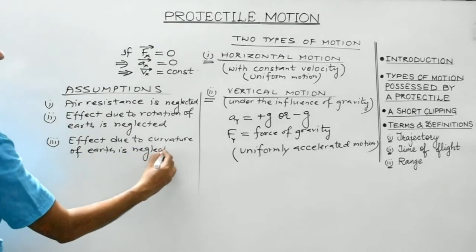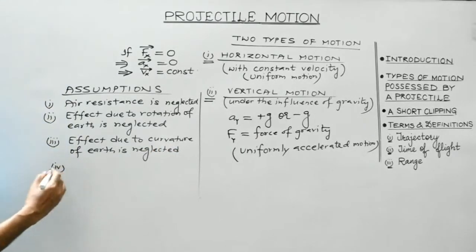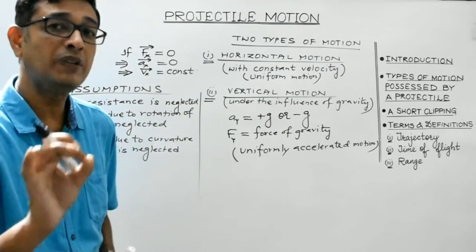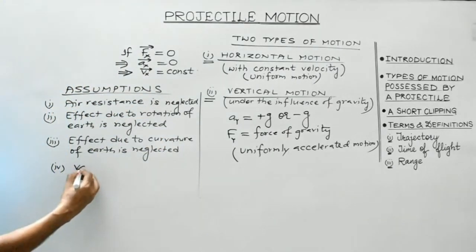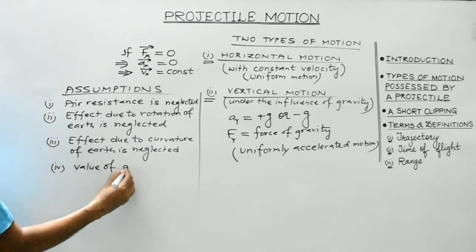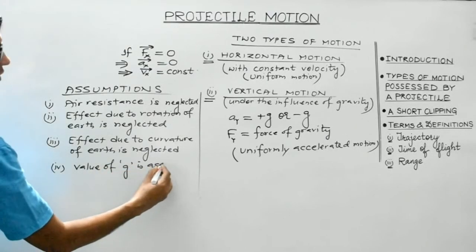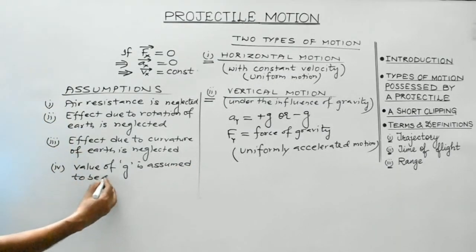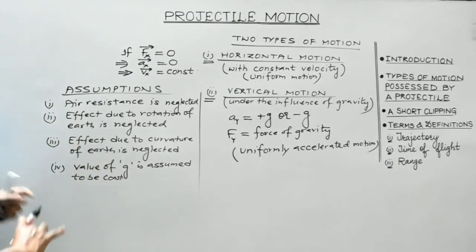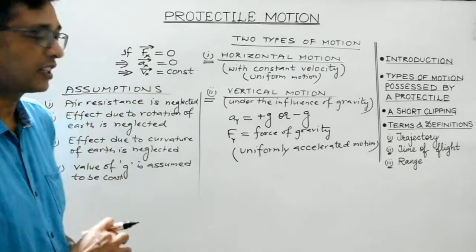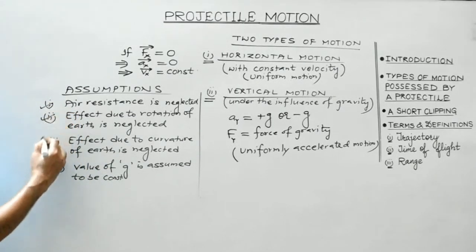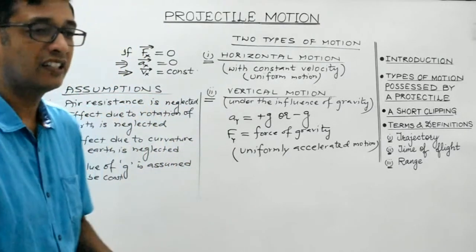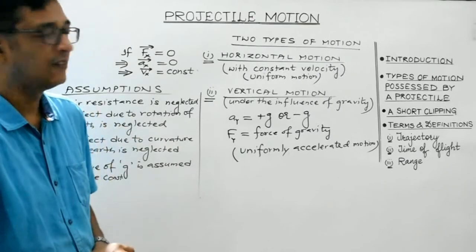And lastly, throughout the motion of the projectile, the value of small g is assumed to be constant at any point during the motion of the projectile, right? So students, these are the four assumptions which we'll be considering while deriving and understanding the concepts of projectile, right?